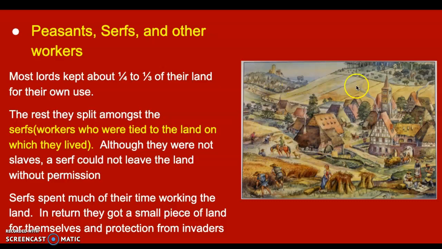They were basically just stuck right here in this village. They didn't even know there might be another village 10 miles over the hills and things like that. They just spent most of their time right here. And in return, they got protection. That's why they were willing to do it. They were so fearful of outside invaders that they just needed the protection.